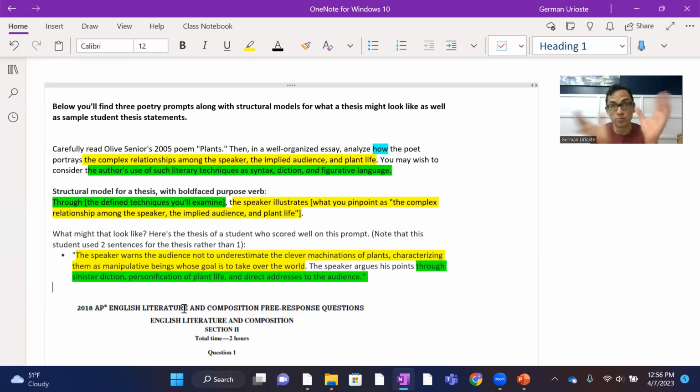All sentences are one form of syntax or another. Say the use of choppy syntax or flowing syntax. Don't say the author uses figurative language. Be more specific. Through the use of this kind of figurative language, or this kind of diction, sinister diction. Define your terms. So there are the 2 parts. And when we meet on April 19th, I'll show you a full student sample essay to show what you are shooting for in terms of a strong essay.